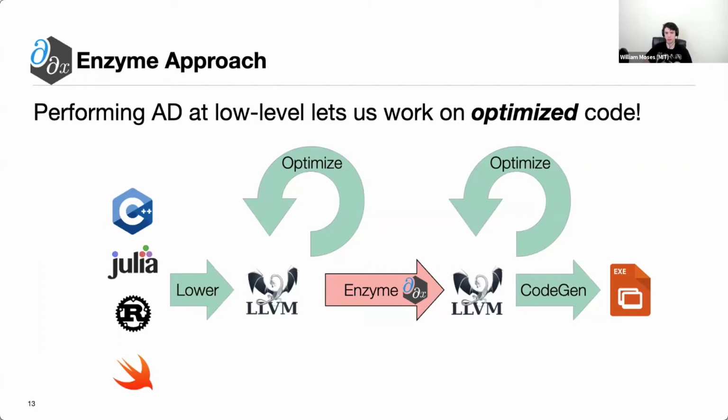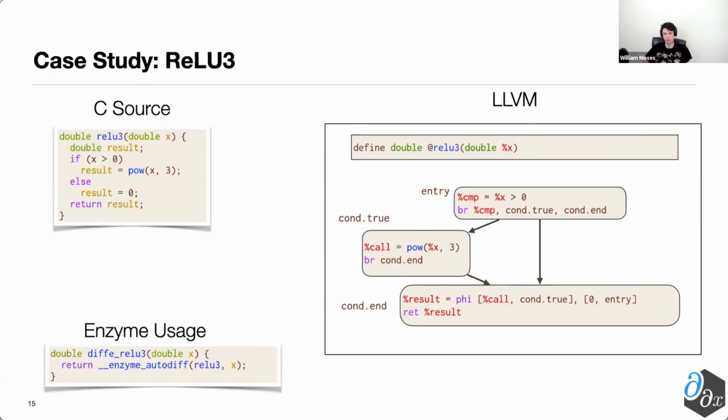We pass to it first the function we want to differentiate, followed by any of the corresponding arguments. On the top left, we have the call to this function we want to differentiate, ReLU3. On the bottom left, we have the way we would go ahead and differentiate it. And on the right, we have the corresponding LLVM. So looking at the LLVM, we first have a branch to see if x is greater than 0. If so, we'll go compute pow on the left, and if not, we'll go and return 0.